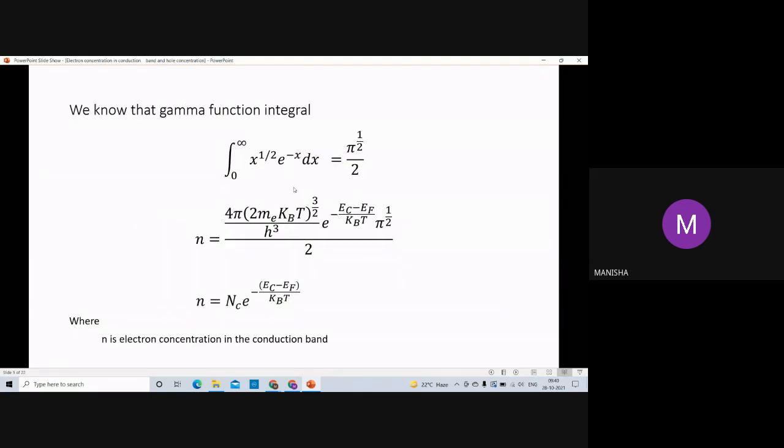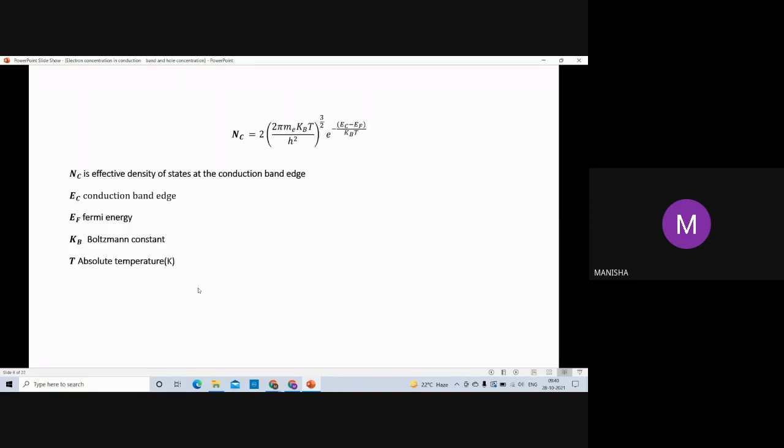Here for integration, we use the gamma function integral. 0 to infinity under root x e to the power minus x dx is equal to under root π by 2. So we put the value in integration and we get the concentration in conduction band of electrons n is equal to N_c exponential minus (E_c − E_f) upon k_B T, where N_c is effective density of states at the conduction band, E_c is conduction band edge, E_f is Fermi energy, k_B is Boltzmann constant and T is absolute temperature in Kelvin.